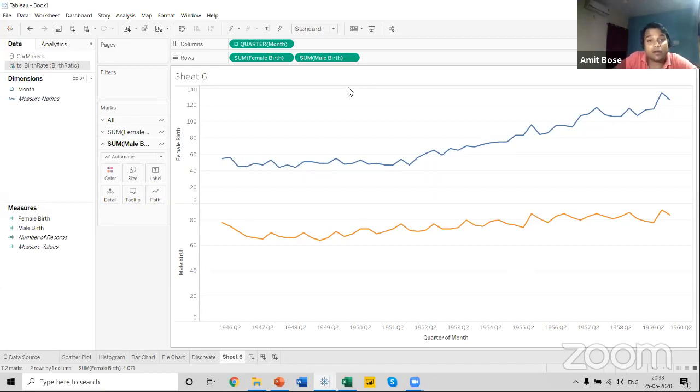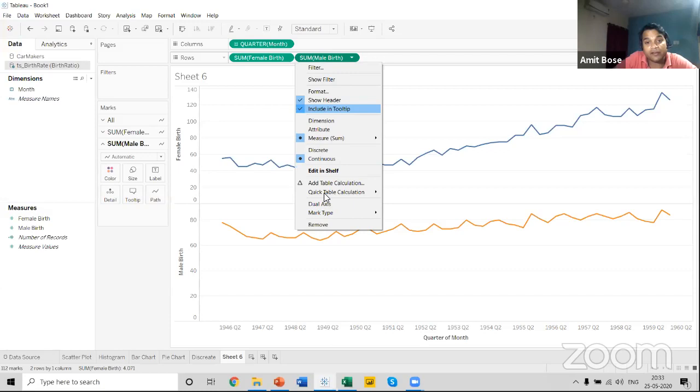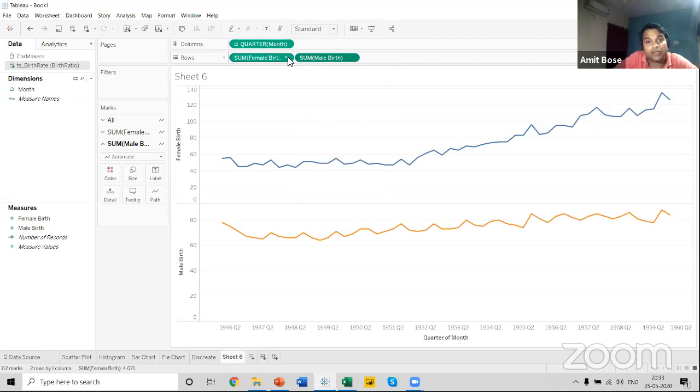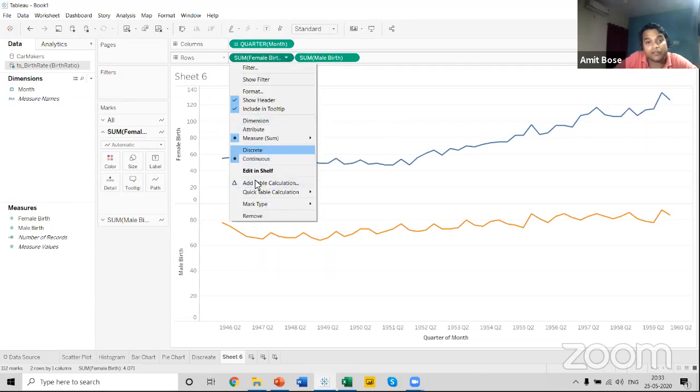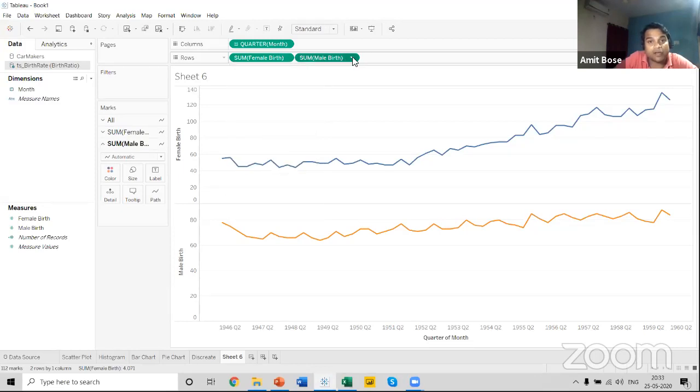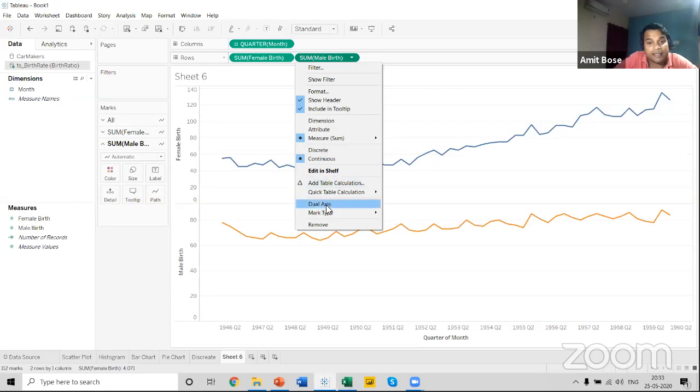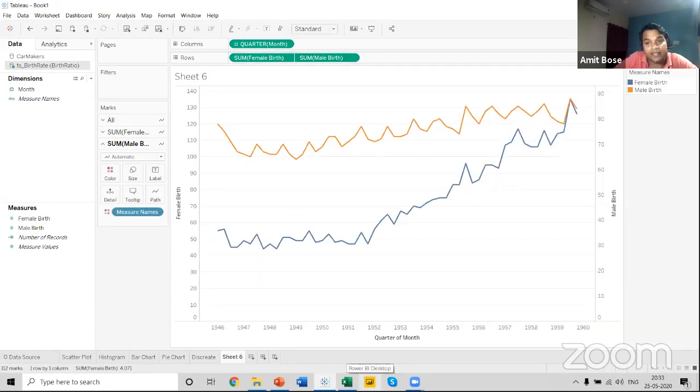Dual axis is always available in the second pill. If you click on this particular second pill, you can find the option of dual axis over here. Dual axis is not available in the first pill. You cannot find a dual axis option available there. The first criterion is that dual axis is available in the second. But now let me click on dual axis and see what happens. Now we can see that instead of having two different chart axes, we have a single axis for both the charts.